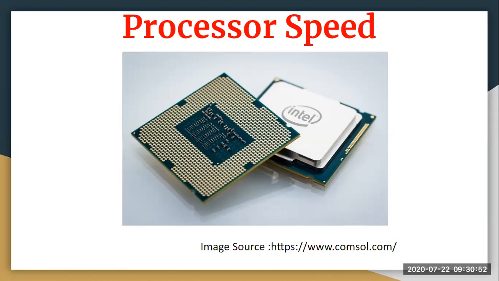Now when I talk about processor speed, something related to it is your clock speed. These are the two things which are required: processor speed requires a clock speed. Whenever we talk about computer processor speed, that is nothing but your CPU speed. It is a very important element when you are considering computers, because we first check what the CPU speed is. We have already studied in school that the CPU is the brain of the computer, and it is very important for the long-term functionality of your computer that your CPU speed is very good.